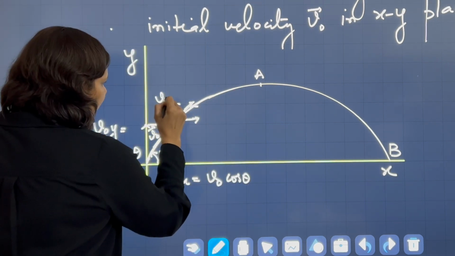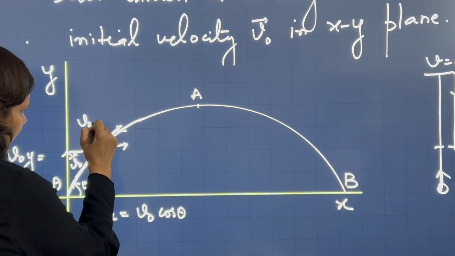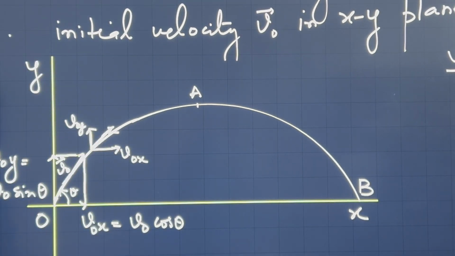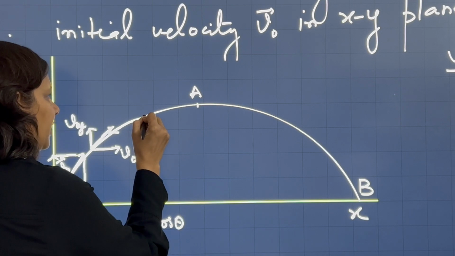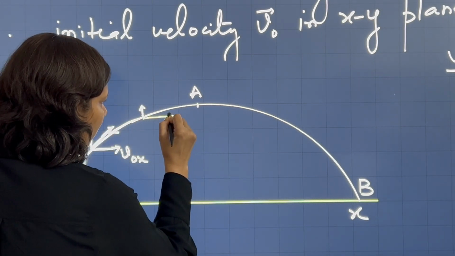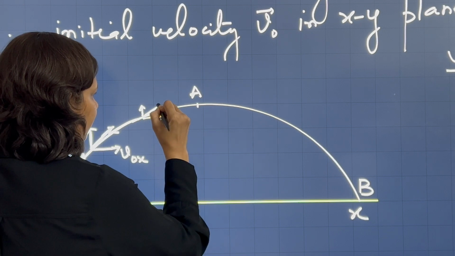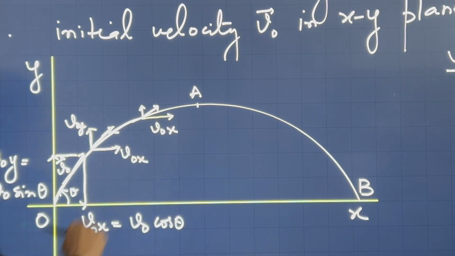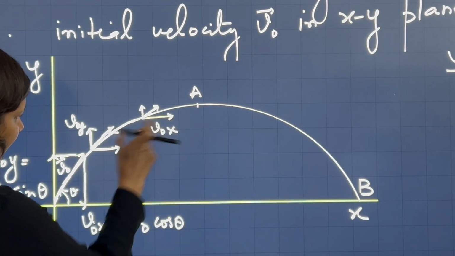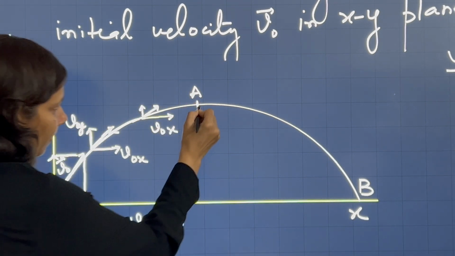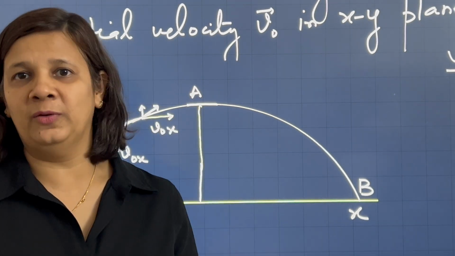Okay, so this is v naught, vy is the vertical component, and v naught x remains the same. As you move further, the vertical component will become much smaller, keeping the horizontal component the same. So the resultant will be like this. This is a very important point to realize: the horizontal component remains the same, whereas the vertical component is decreasing, and at the highest point, what will happen? It becomes 0, right?